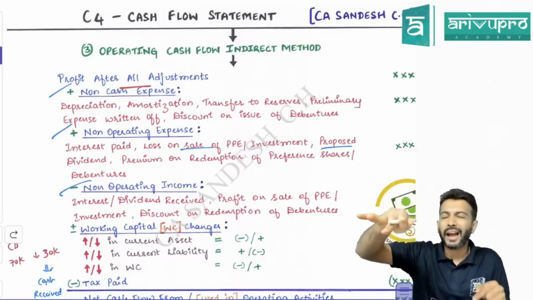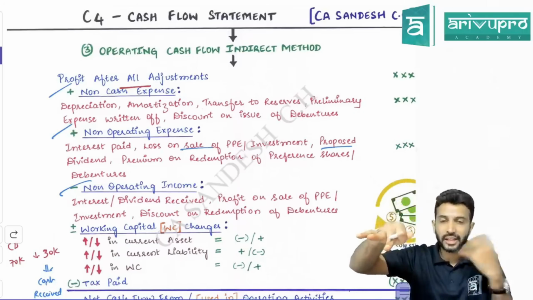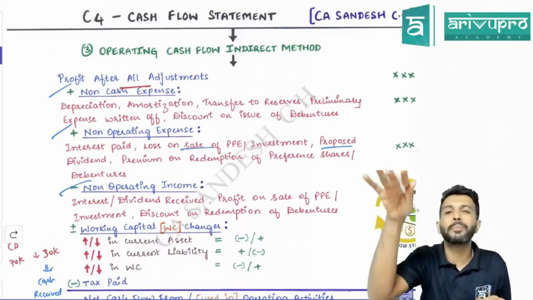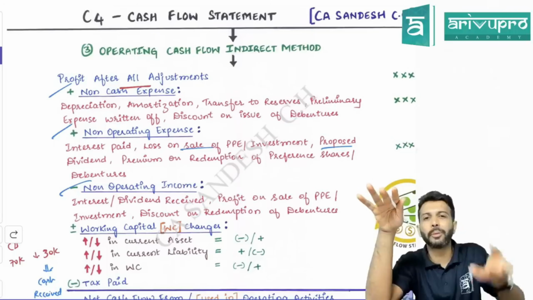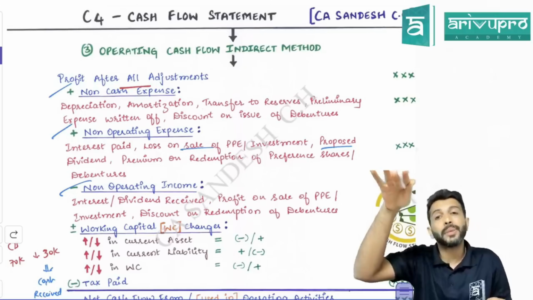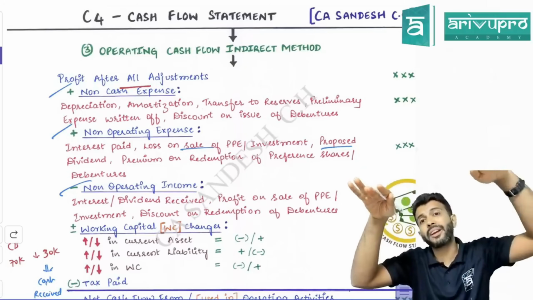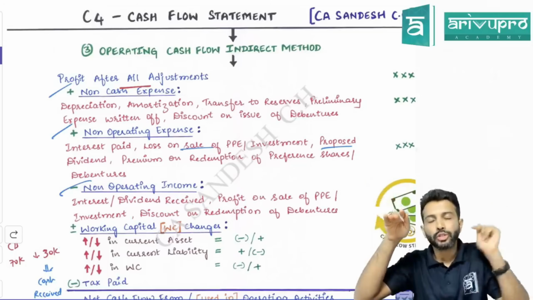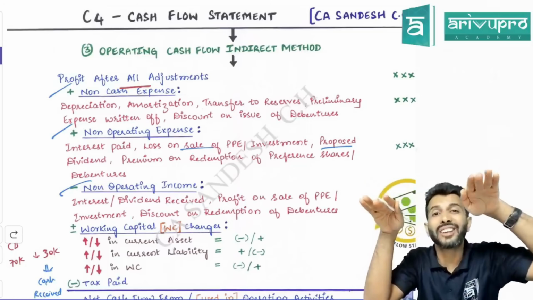What is the impact this interest will have on your P&L? Due to interest received, what will happen to your P&L balance? Due to this interest income, P&L balance will increase because it's an income. If you transfer income to P&L, the P&L balance will increase. If P&L balance increases, indirectly your operating cash flow also will increase, because from P&L only we are getting operating cash flow. So due to this adjustment, your operating cash flow has increased.